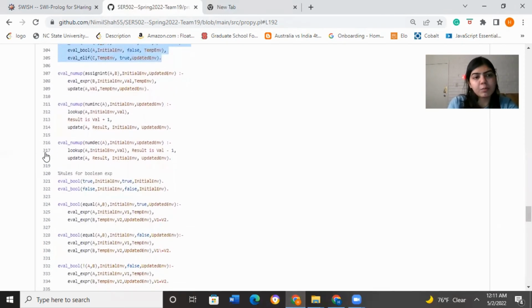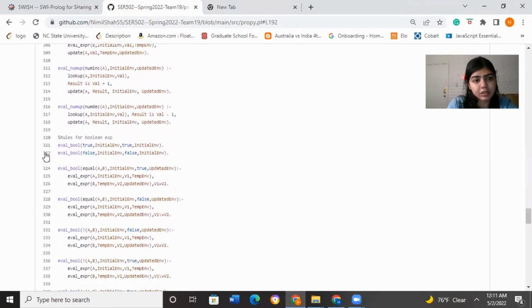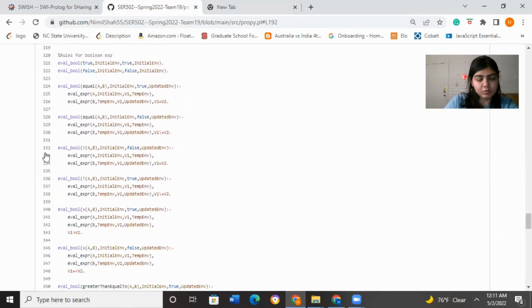Then we have our num up, and num up is basically incrementing the values. Then we have all the Boolean rules. So we have equal, we have not equal, we have less than, greater than, less than equals to, greater than equals to.